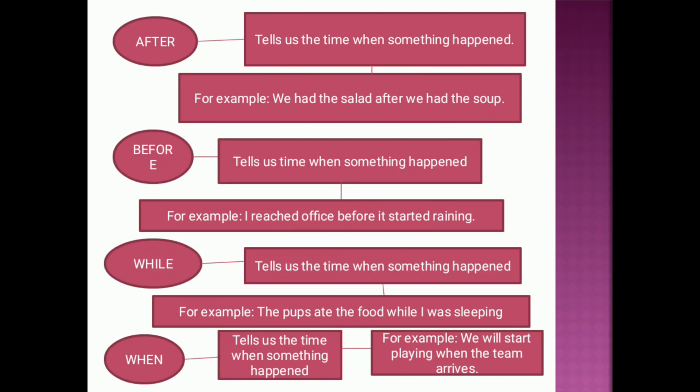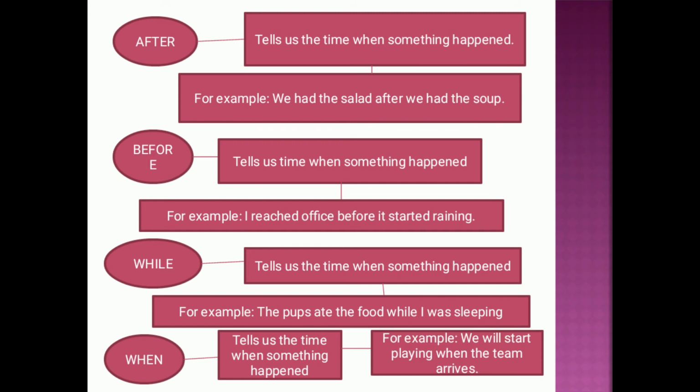Next is after. Now we will learn about the various conjunctions that are used for time. The various conjunctions that are used for time are after, before, while, and when. All these four conjunctions are used to tell us about the time when something happened. These conjunctions define the occurrence of something, like at what time some event happened, took place, or will take place.